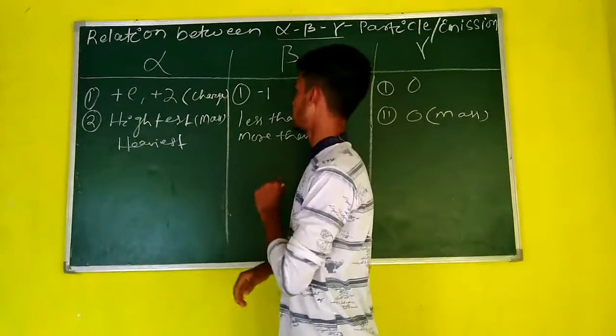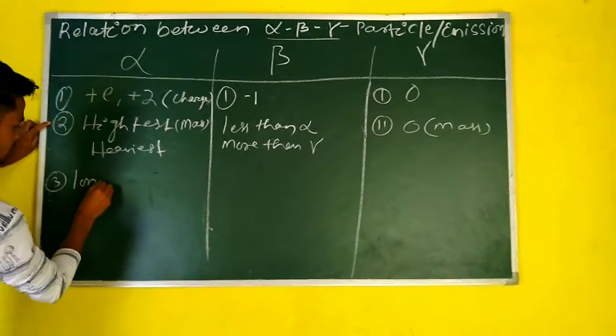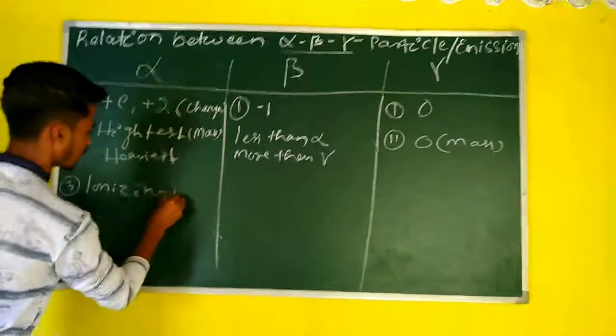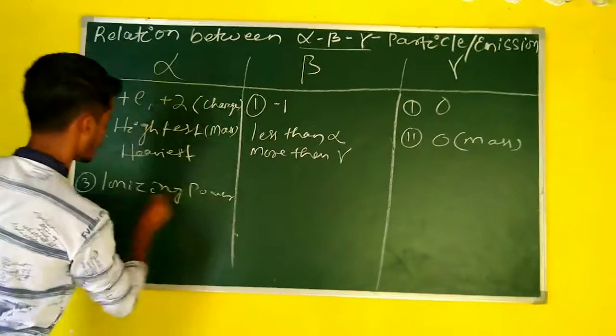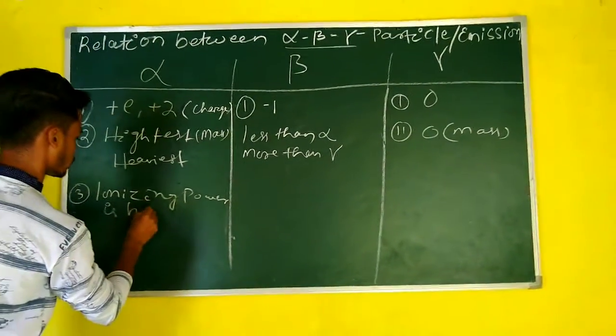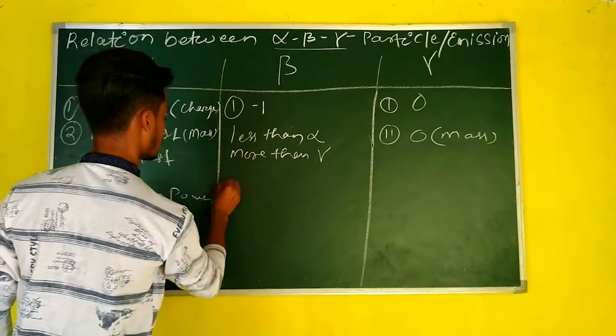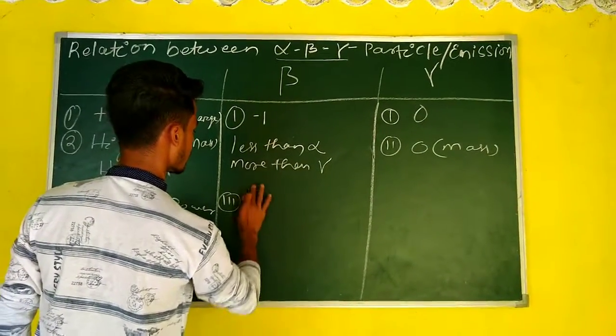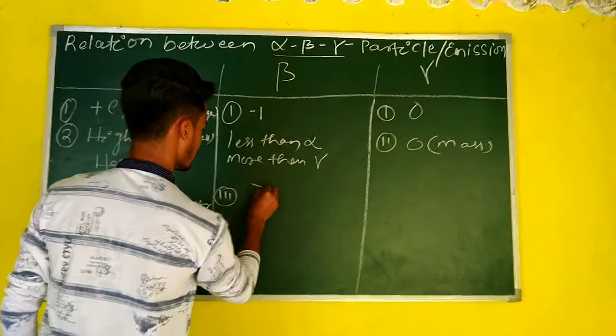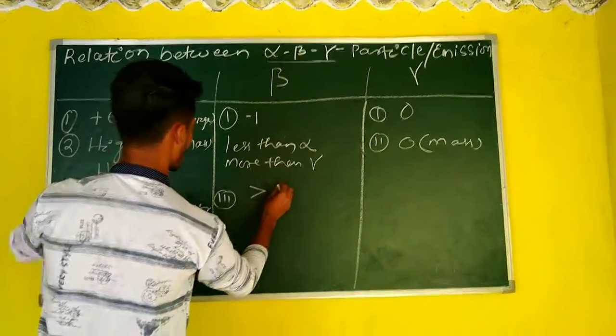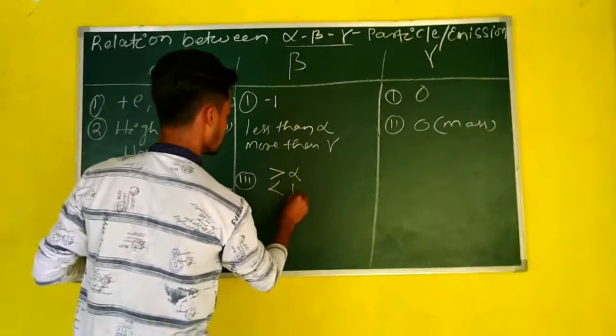So ionizing power of alpha particle is high, but ionizing power of beta particle is less than alpha and more than gamma.